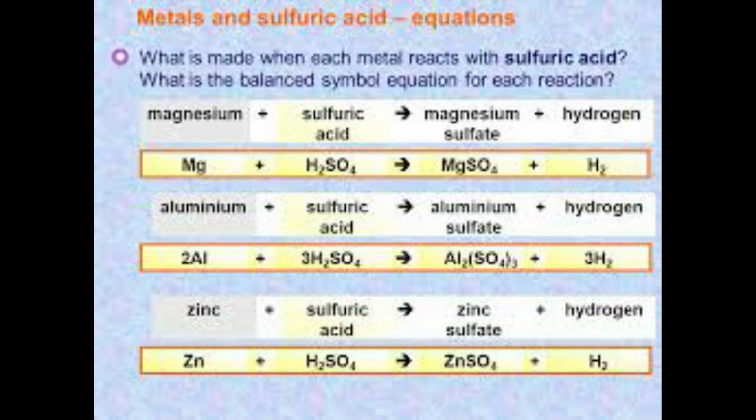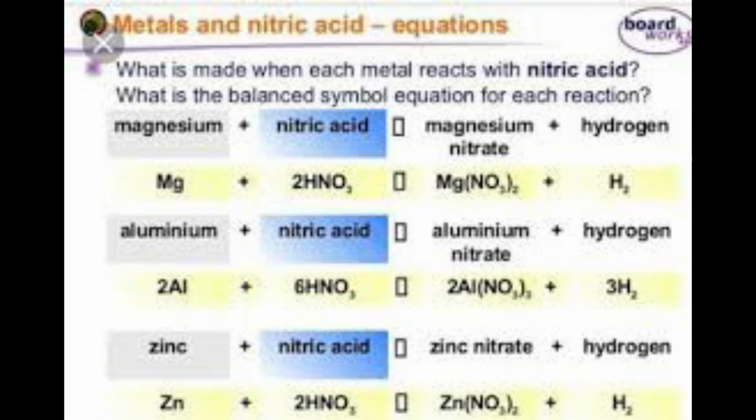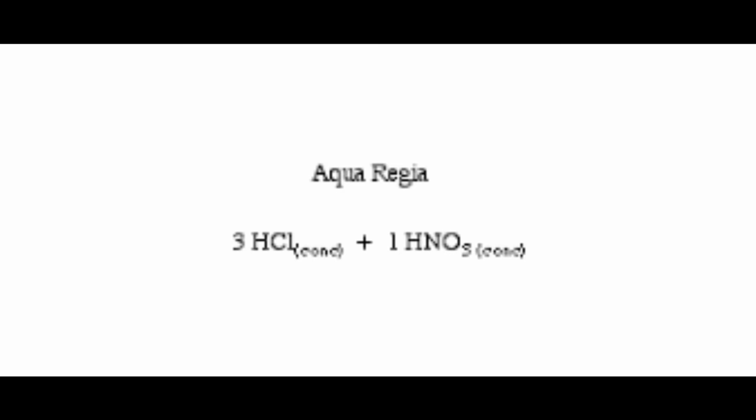Next we are going to see how magnesium and manganese react with nitric acid. Children, nitric acid means HNO3. Here, whenever you take acids, we are taking them as dilute acids. Mg + 2HNO3 gives rise to Mg(NO3)2 + H2. Magnesium reacts with nitric acid to form magnesium nitrate. Manganese reacts with very dilute nitric acid to form manganese nitrate and hydrogen gas. Mn + 2HNO3 gives rise to Mn(NO3)2 + H2.